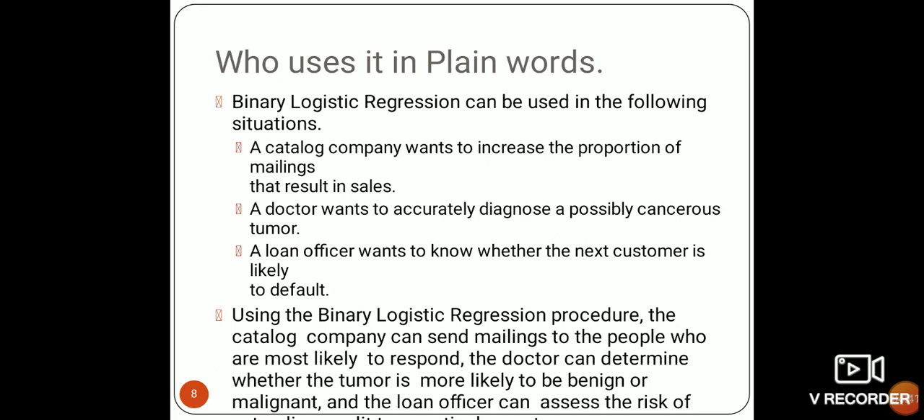Who uses it, in plain words? Binary logistic regression can be used in the following situations. A catalog company wants to increase the proportion of mailings that result in a sale. A doctor wants to accurately diagnose a possibly cancerous tumor. A loan officer wants to know whether the next customer is likely to default. Using the binary logistic regression procedure, the catalog company can send mailings to the people who are most likely to respond. The doctor can determine whether the tumor is most likely to be benign or malignant, and the loan officer can assess the risk of loan failure.